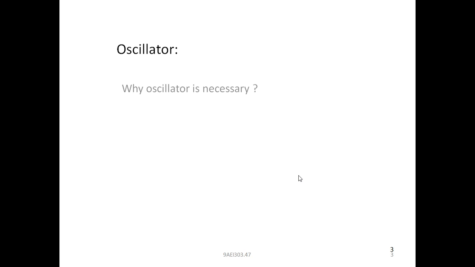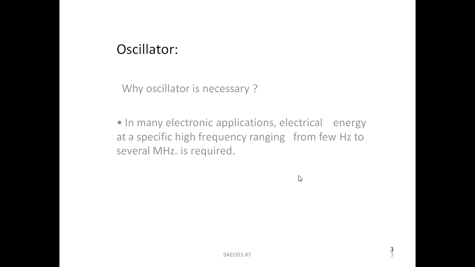So, why is the oscillator necessary? In day-to-day life, as an engineer, diploma students and also engineering students do many experiments in the laboratory. In that, the audio frequency oscillator, that frequency generator, is there in our laboratory, and it gives an output signal.